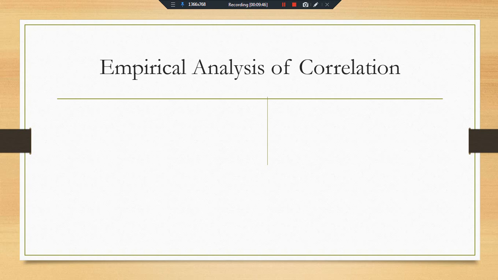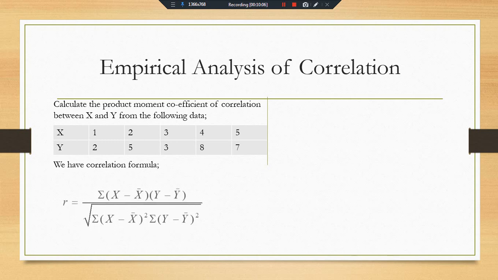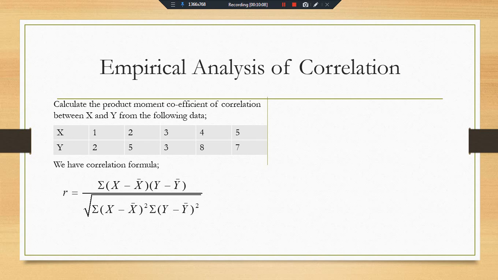Okay, let's see an empirical example of simple correlation here. We have to calculate the product moment coefficient of correlation between x and y from the following data. We have data of the x series, data of the y series, and we have the correlation formula here: r is equal to summation of x minus x bar times y minus y bar, divided by the square root of summation x minus x bar square times summation y minus y bar square.